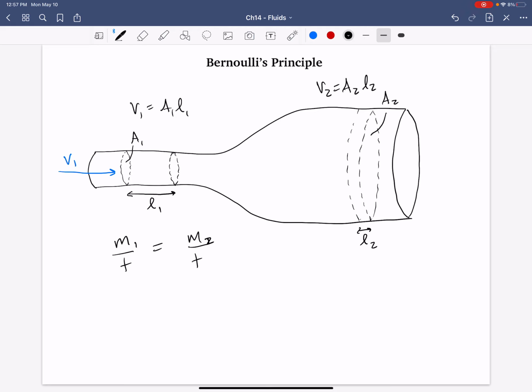So let's write this a little bit differently. Let's put mass in terms of density now. So the density of this fluid, right? Mass is just rho V. Take that over time. Rho V2 over time. Okay? So now we're talking about the volumes, V1 and V2. Right? I'm still saying they're the same. So now let's expand the volume out into an area, A1, times that length.